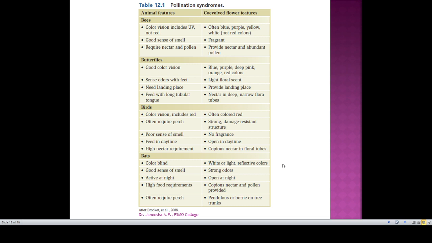If a flower is pollinated by birds like hummingbirds, the birds have color vision, often require a perch, with a poor sense of smell, and feed in daytime, with a high nectar requirement. So if birds have these characters, then our flower must have a colored one. Usually it is red with a strong